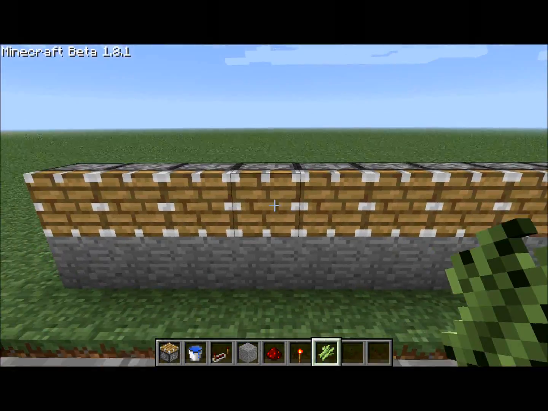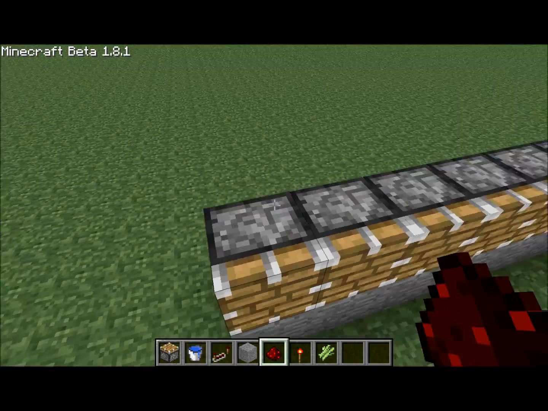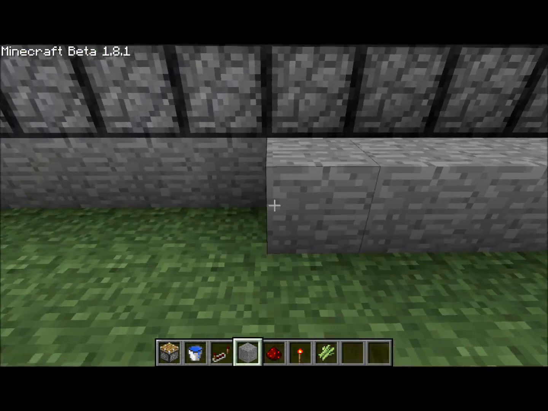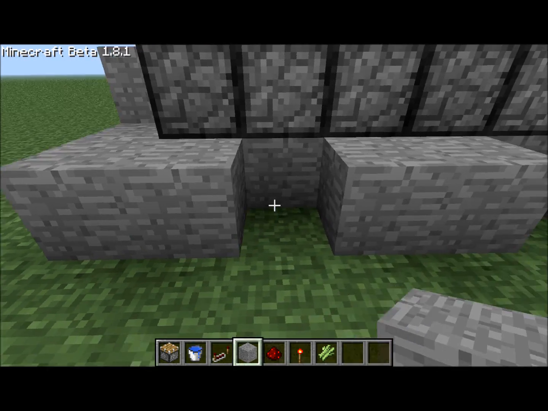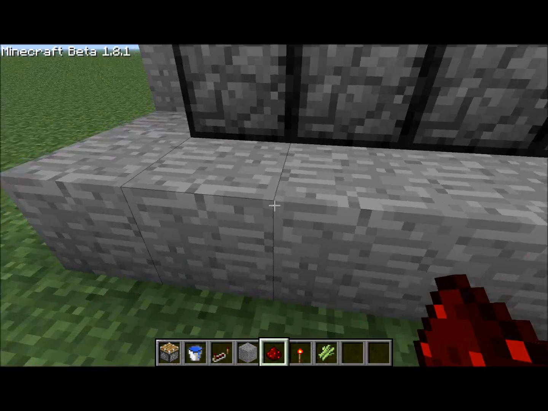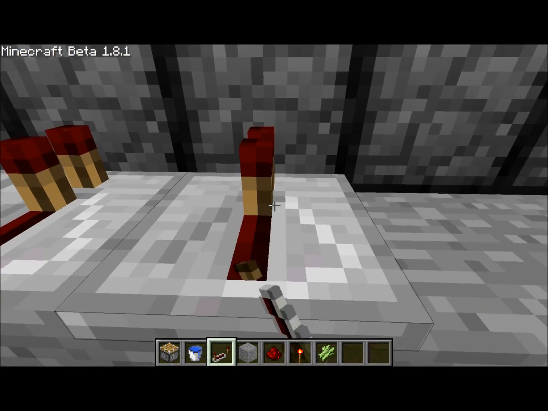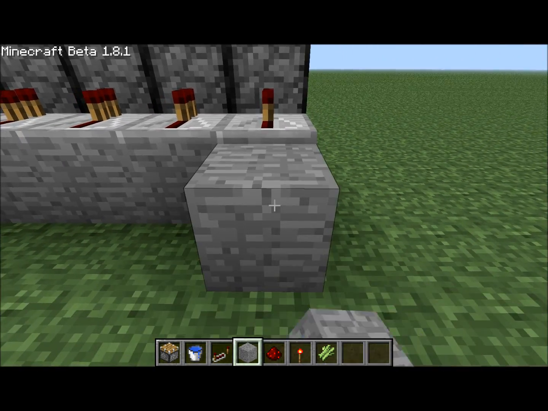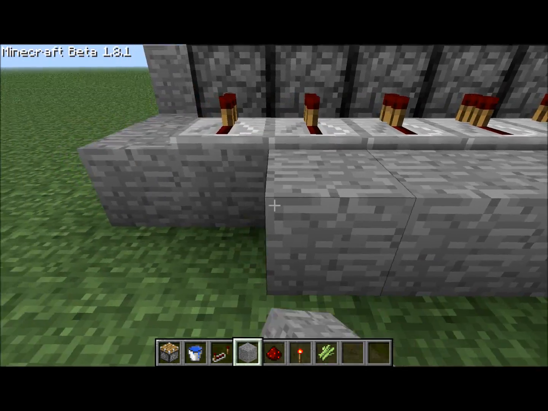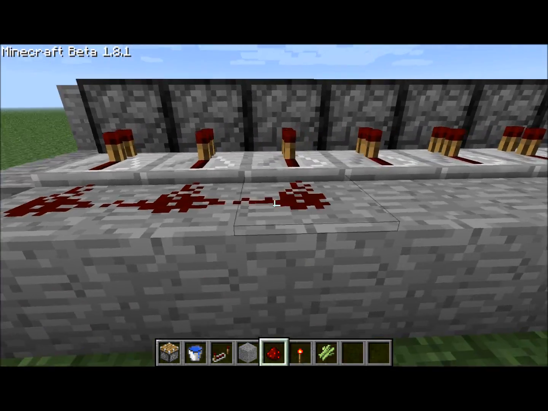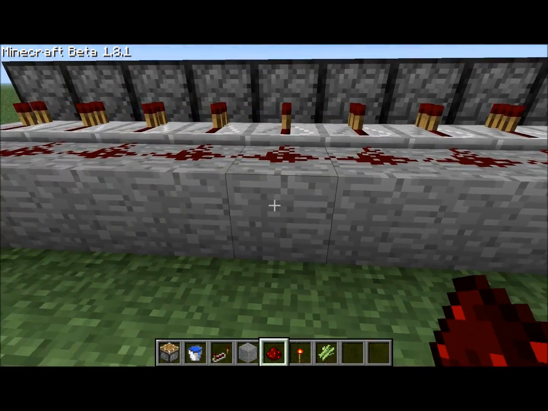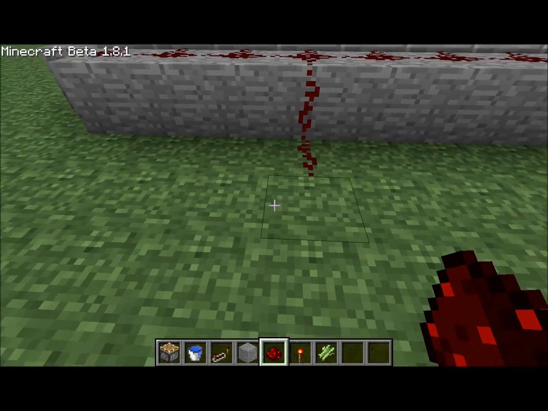Okay, so you've done that. Now, blocks behind it here. Redstone repeaters connecting to them all. Another block. Redstone. Then just have a redstone going down here.